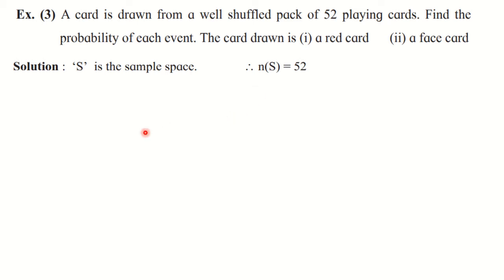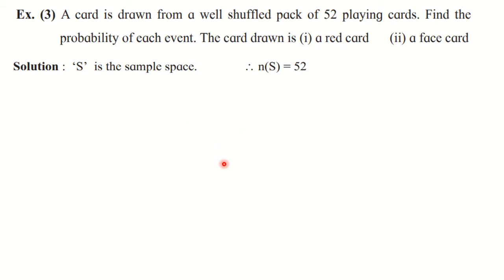Out of that, you know that ace is neither a face card nor a number card. Then 2 to 10 you have number cards. And then jack, queen, king. So 3 face cards of each type. Therefore 12 face cards are there. So all these numbers you must know. Then and only then can you write down the number of sample points for the required events here.